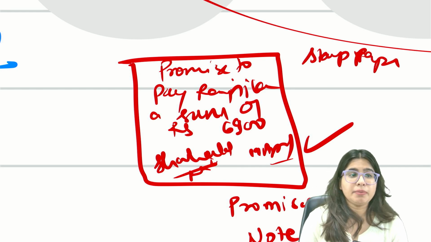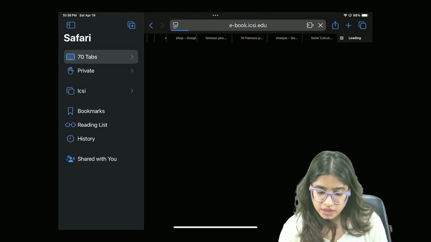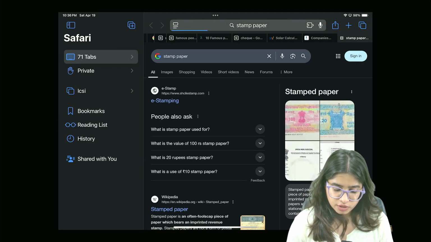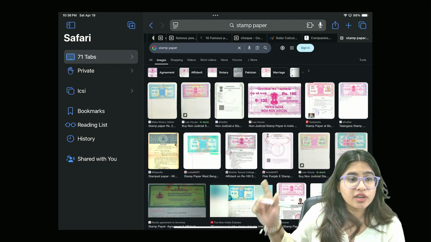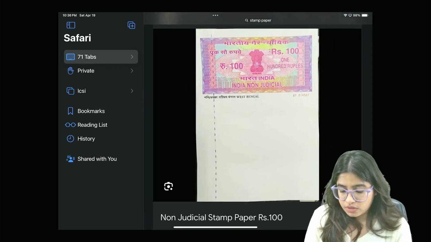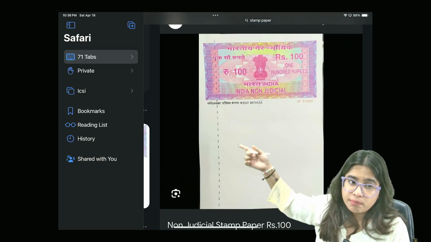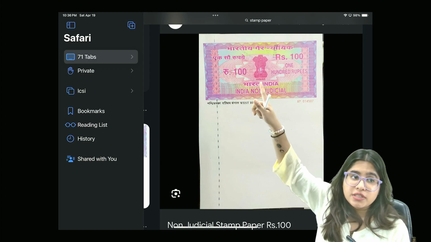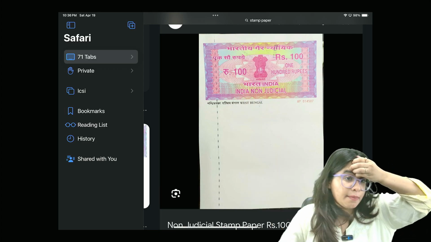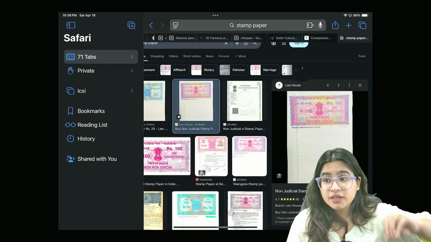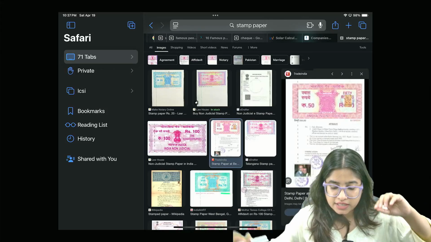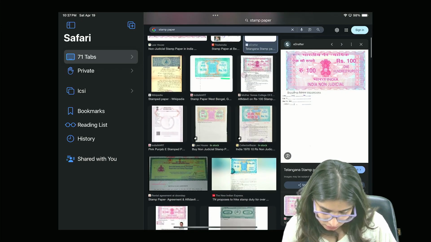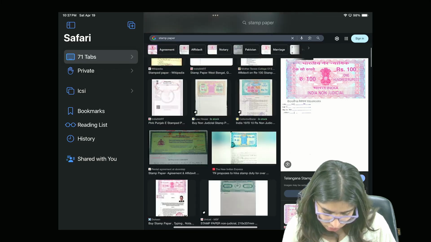Guys, stamp paper is a legal paper, it has to be on stamp paper, and only then will it be valid. For example, if you simply Google, guys, these kinds of papers are stamp papers. You can find them in the court or a government office outside the court, where you can pay the money and get the stamp paper. Stamp paper comes in different values, like 50 rupees stamp paper, 100 rupees stamp paper, 500 rupees stamp paper. So it has to be on stamp paper, a legal document, and only then will it be valid. See, this is a 50 rupees stamp paper. Okay, this is an example of a stamp paper.